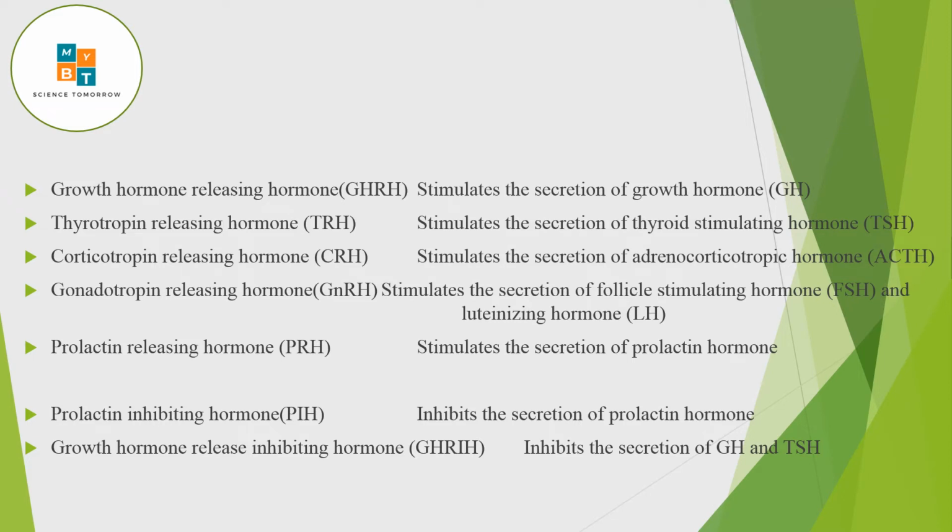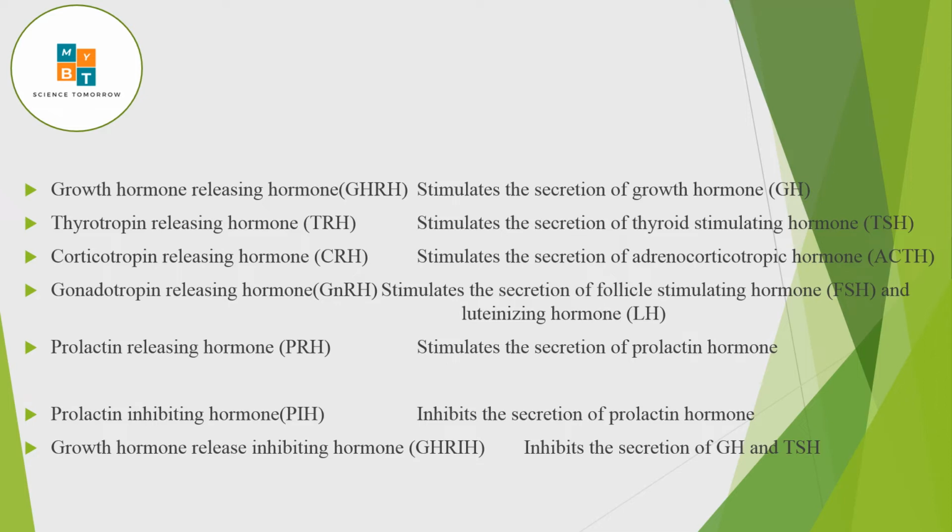And gonadotropin: gonad means reproductive organs, so any hormone that stimulates the gonads is called a gonadotropin. The gonadotropins are FSH and LH, secreted by the anterior pituitary, and the signal for their release is given by the hypothalamus. So that is very easy, my dear students. Growth hormone, thyrotropin, corticotropin, gonadotropin, all are releasing hormones, and also prolactin.